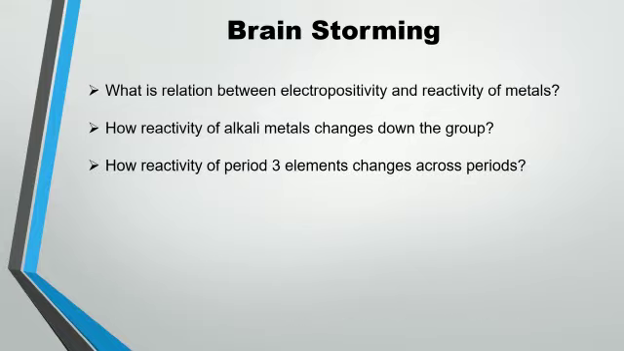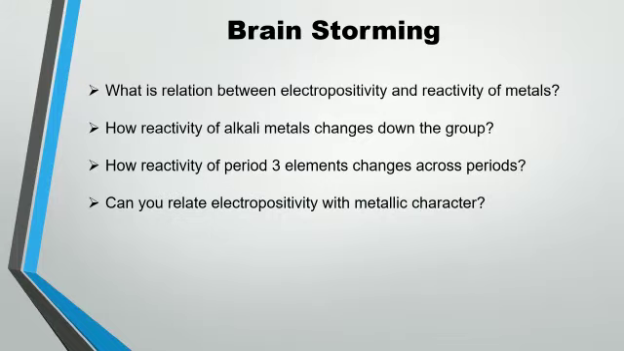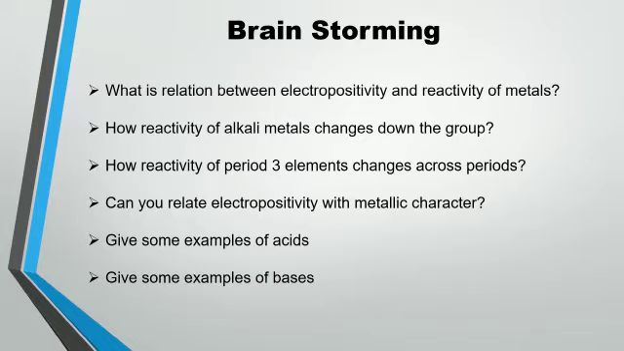How does the reactivity of period 3 elements change across the period, moving from sodium to silicon? How does the electropositivity value change, and according to that, how does reactivity change? Can you relate electropositivity with metallic character? If yes, then how? Give some examples of acids. Give some examples of bases. Take a pause for 5 minutes and answer all these questions.